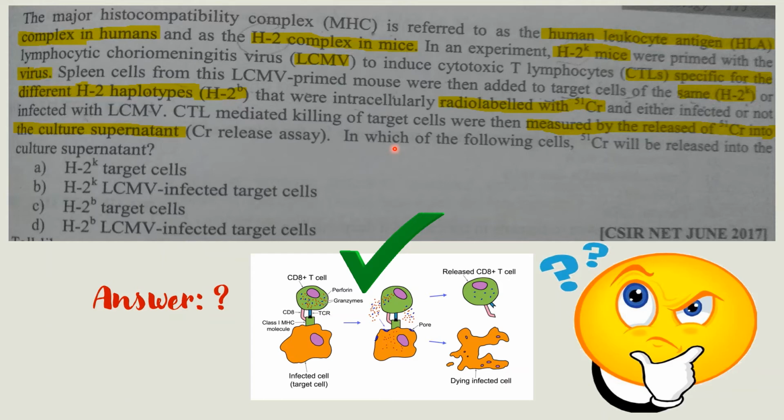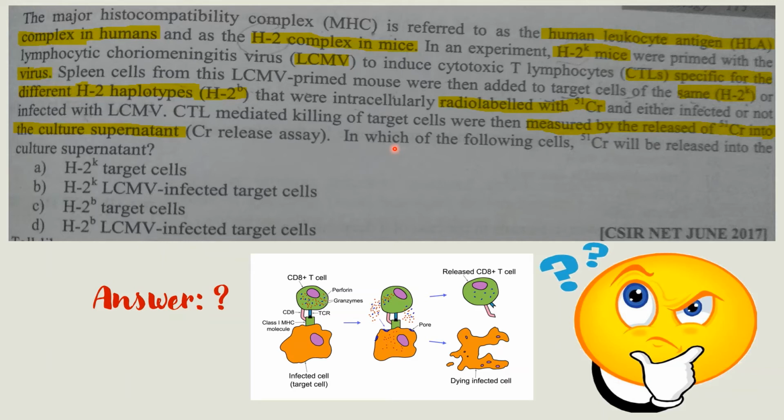What is meant by MHC restriction? That means T cell can interact with self-MHC complex and a foreign peptide bound to it. Here the foreign peptide is LCMV antigen or LCMV peptide. As we know, in the target cell MHC is present.